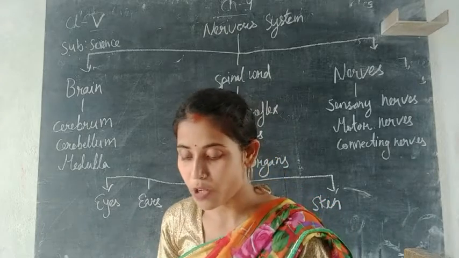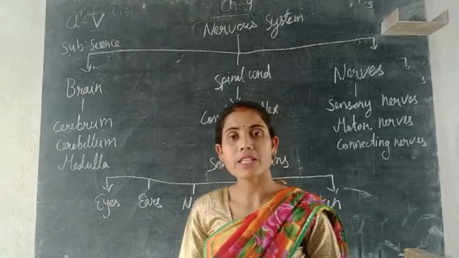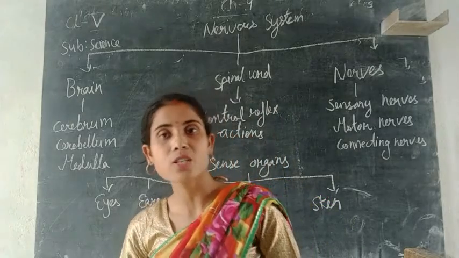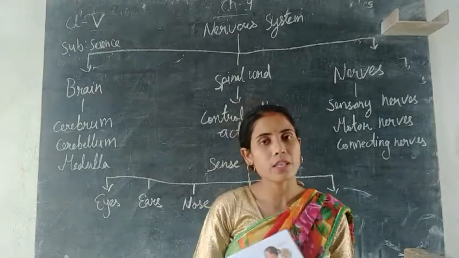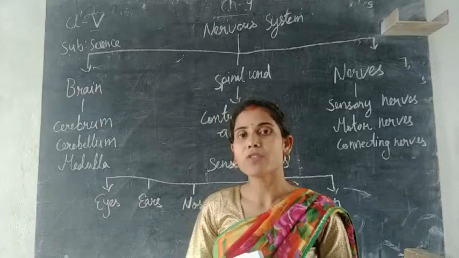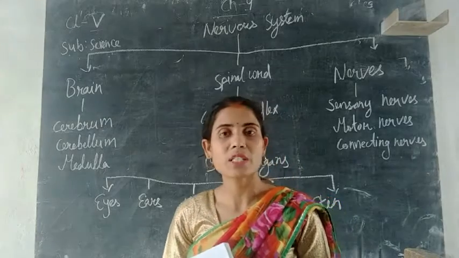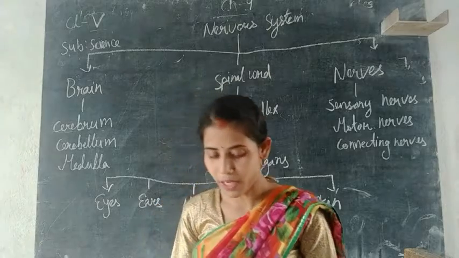receive messages from your sense organs and decide what the body should do. So the function of the cerebrum is to receive the messages from the sense organs like eyes, ears, nose, mouth. It will receive the messages from all the sense organs and send them to the brain to perform specific functions like seeing, hearing, smelling. All these works will be done.